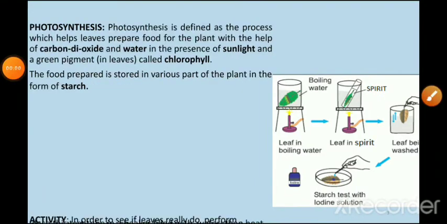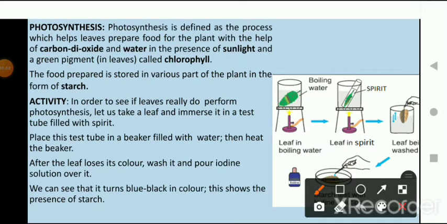Now okay, children, in order to check that plants really perform photosynthesis, let us take a leaf and immerse it in a test tube filled with spirit. In this activity, we are going to check whether leaves really perform photosynthesis or not.